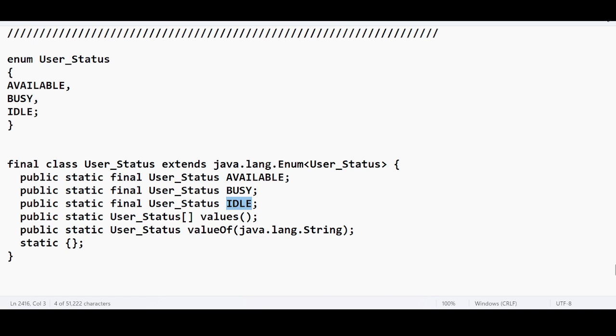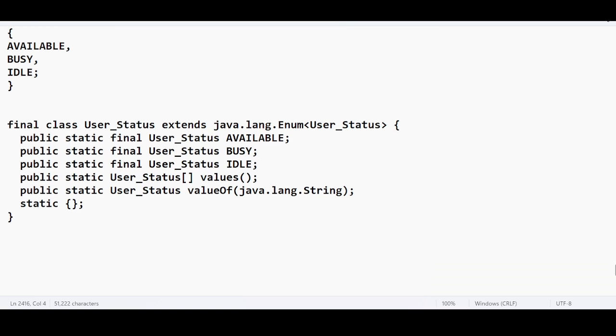You are not defining any value here, because this is giving the ideal meaning, the exact meaning. Again, why do you need to depend upon the value? Because there are high chances that the value may get changed. The actual meaning is getting fetched from here itself, so it is not necessary to define a value. That's why we are keeping available, busy, and ideal as direct constants. That's why no values are assigned to this.